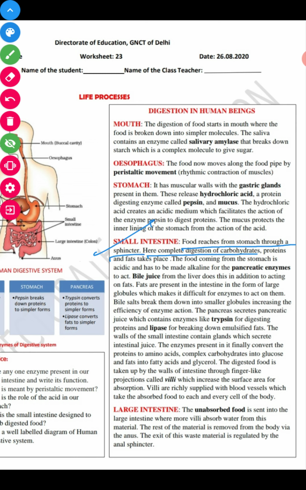Here complete digestion of carbohydrate, fat and protein is taking place. The food coming from the stomach is acidic and has to be made alkaline with the help of pancreatic enzyme to act. The food that comes from the stomach to the intestine is acidic in nature, and to make it alkaline, the bile has to act upon it.